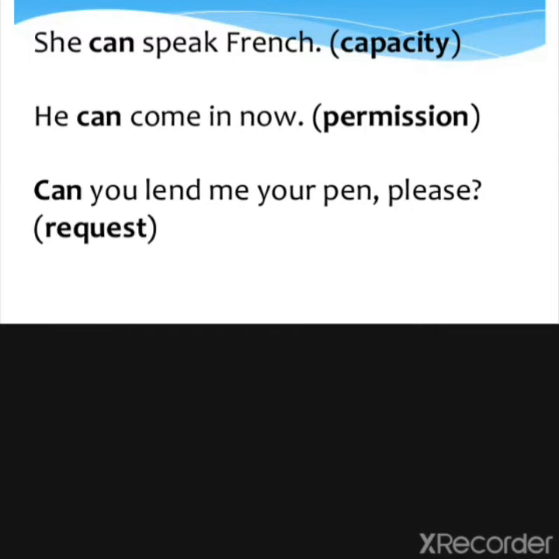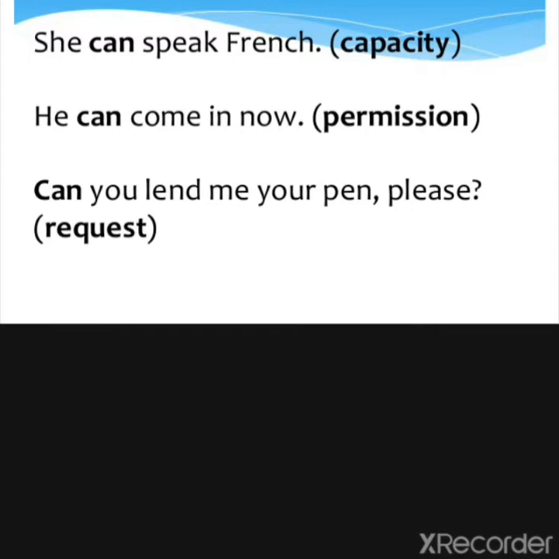She can speak French. It means here that the capacity of a person is being shown. It means she has the ability to speak French. I can lift 80 kg weight. It's showing my capacity, my ability. So when you want to show your ability to do something, we use the modal verb can.